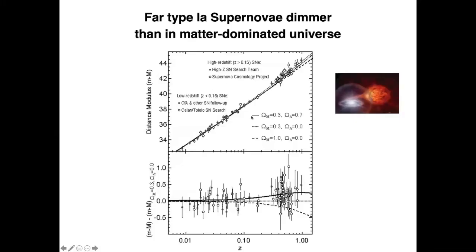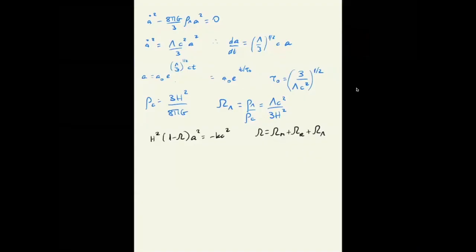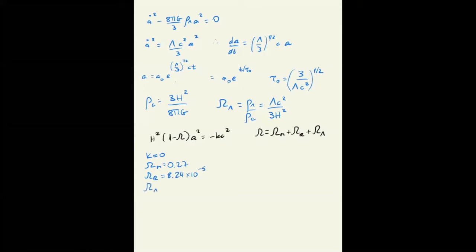And given the observations, the best model that fits the observations is omega lambda of about 0.7. So our best model for the evolution of the universe is given by the Friedmann equation with k very close to 0, omega matter about 0.27, omega of radiation about 8.24 times 10 to the minus 5, and omega of dark energy 0.73.